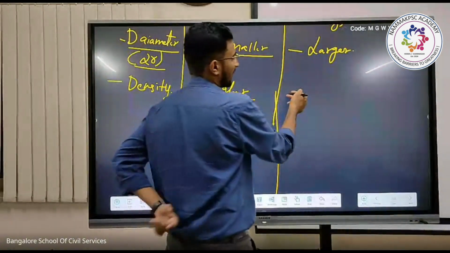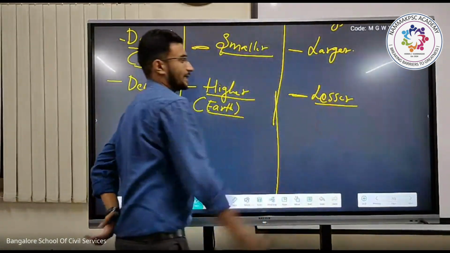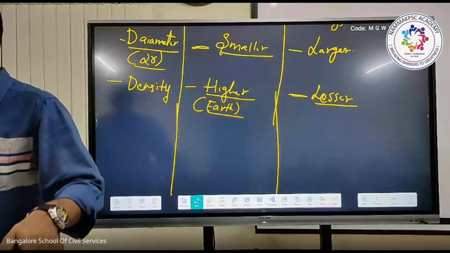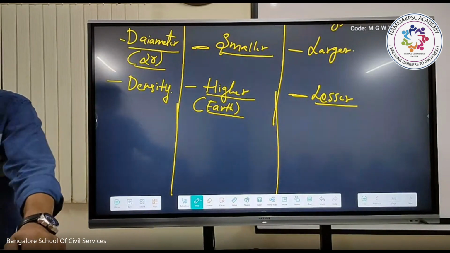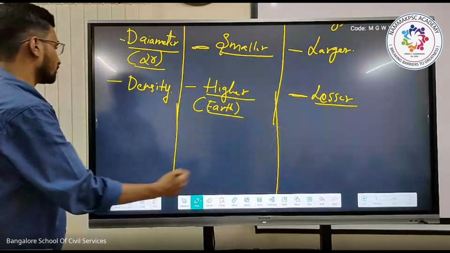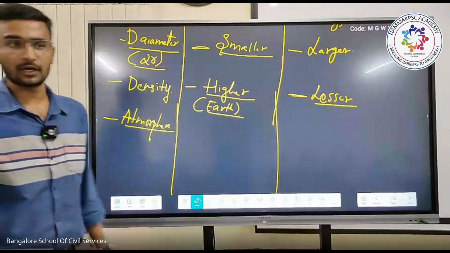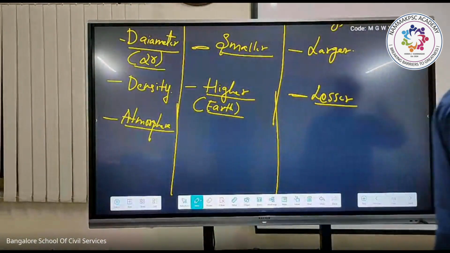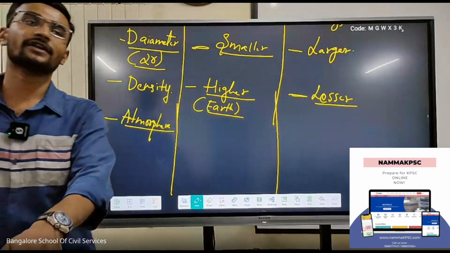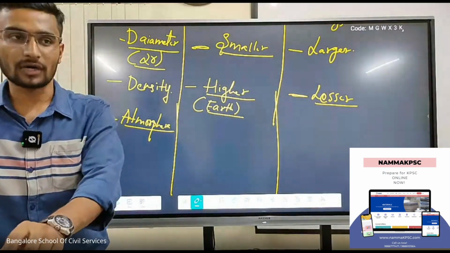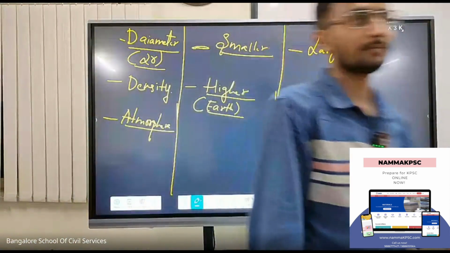whereas Jovian planets will have lesser density. The fourth most important one here is with respect to atmosphere. Which planets will have a thick atmosphere and which planets will have a thin atmosphere? Jovian planets will have a thicker atmosphere. Why? Because the influence of the solar winds is lesser.